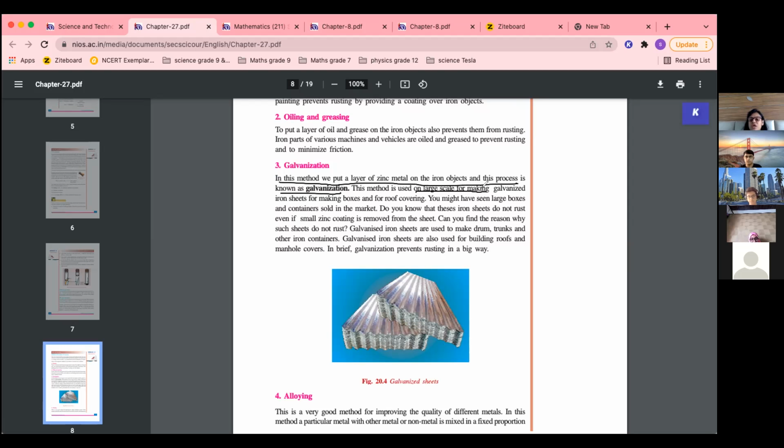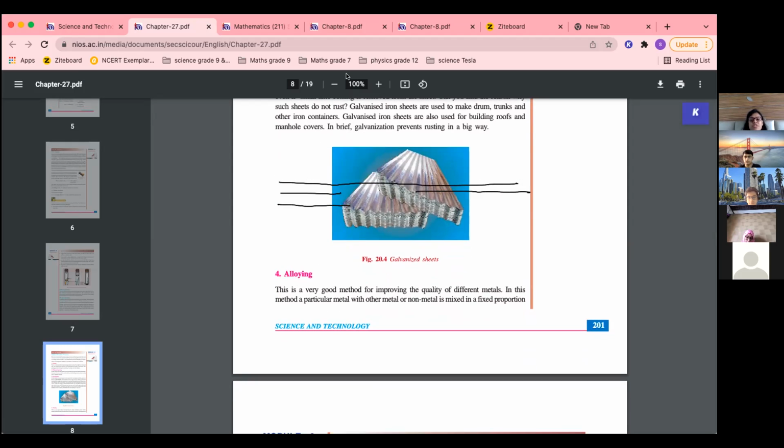And it is used on large scale for making galvanized iron sheet, because iron is used a lot in construction and all. And if it gets rusted, it weakens. Okay, so the main property of iron, because of its strength we are using it, it's gone. So that is why, to prevent rusting, these are the methods to use. Galvanization. Galvanized iron sheets are used to make drum trunks, other iron containers.